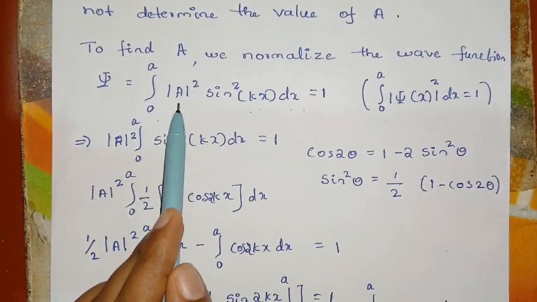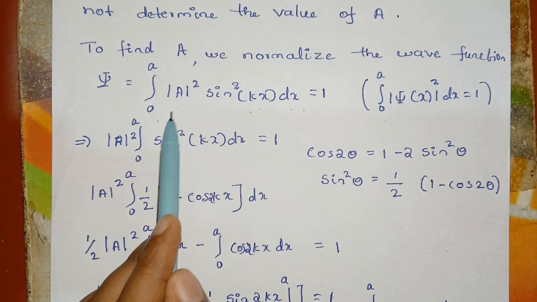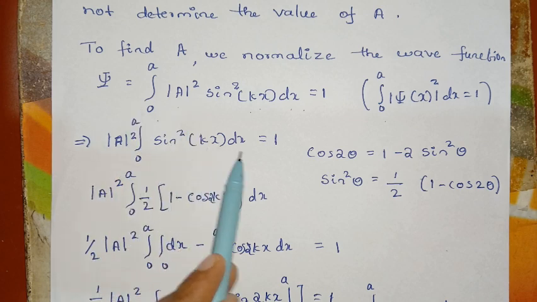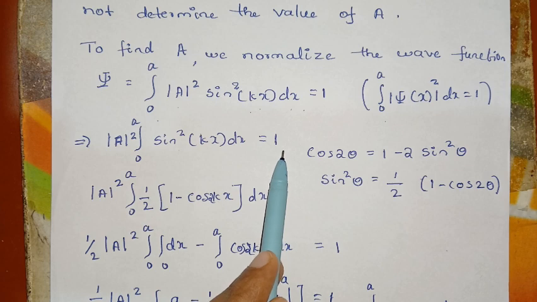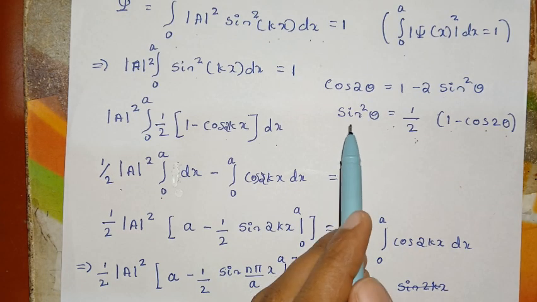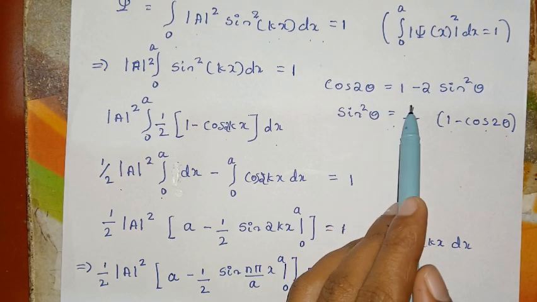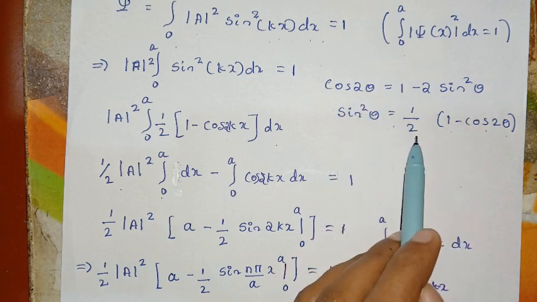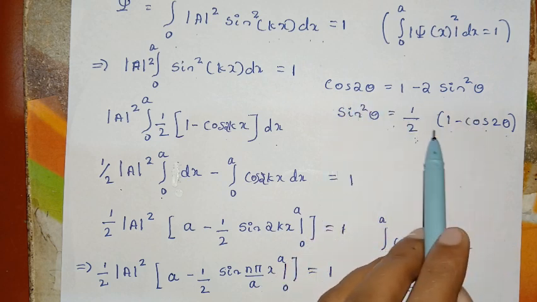A squared is a constant, therefore bring it outside: mod A squared times the integral from 0 to a of sin squared kx dx is equal to 1. We know the trigonometric identity cos 2 theta is equal to 1 minus 2 sin squared theta. Therefore sin squared theta is equal to 1 by 2 into 1 minus cos 2 theta.